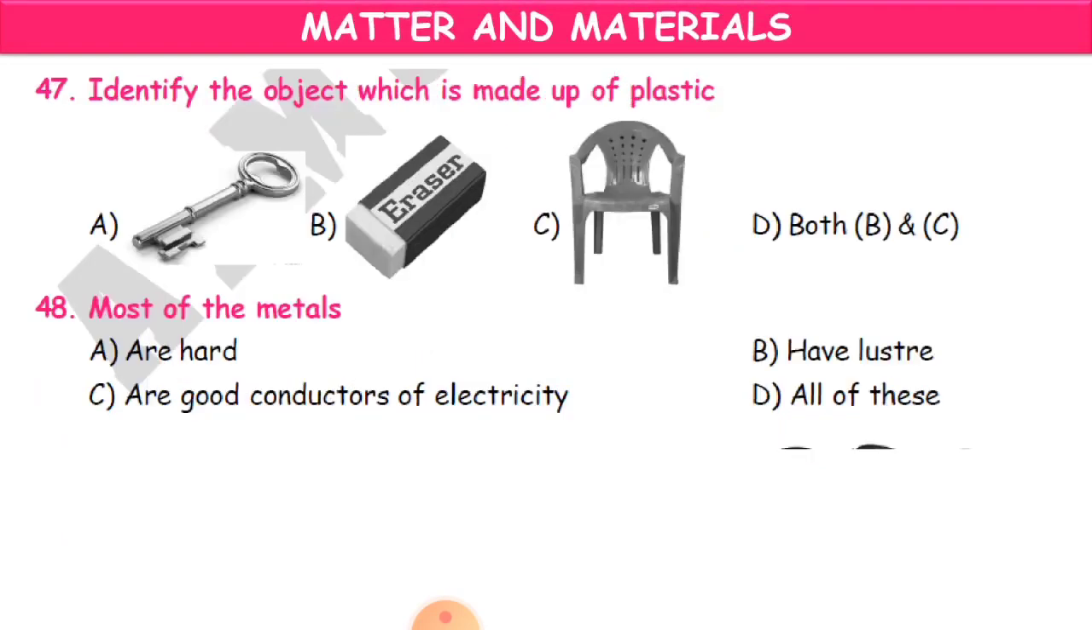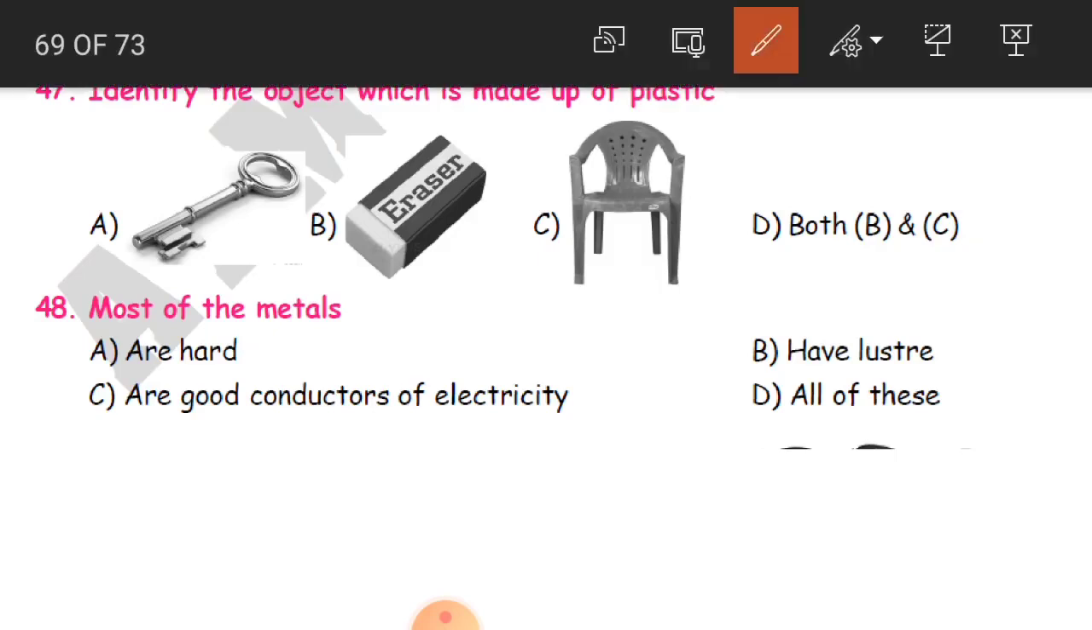Clear, children? Now 47th question. Identify the object which is made up of plastic. So what you have here is a key, an eraser, a chair, and both B and C. So what is made up of plastic? Yes, it is the chair. Okay, so the chair is made up of plastic, whereas the key is of metal and the eraser is of rubber. Clear, children? C is our answer.